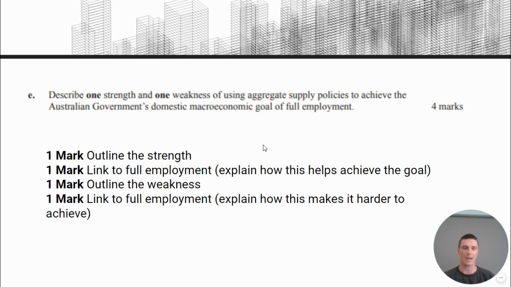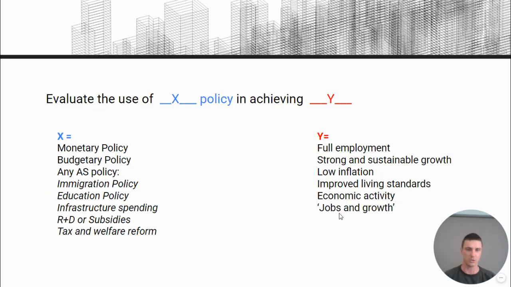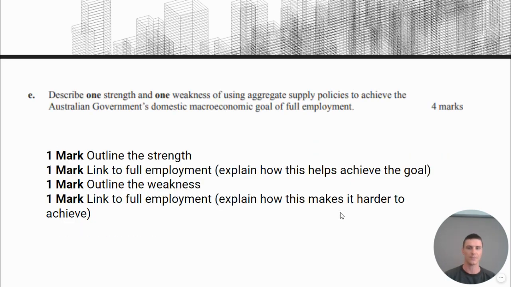What do we do? We outline the strength of the policy. Then we need to outline how that strength helps achieve the goal, whatever's in the question. So you need to make a very stepped out link to, in this case, full employment. Don't just say the strength of budgetary policy is it does this, which helps achieve full employment. That's not enough. You need to step it out.